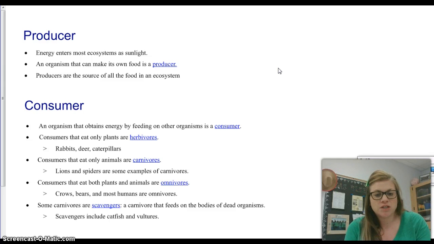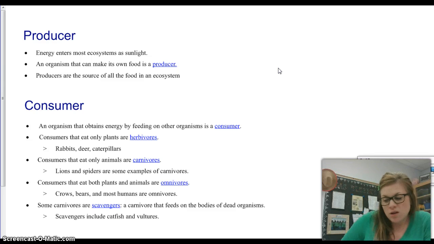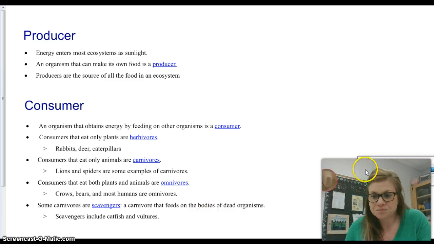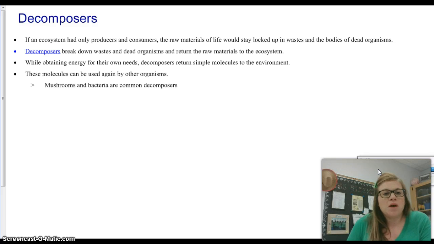Now, scavengers, these are the carnivores that feed on bodies of dead organisms. These are catfish and vultures. They're going to eat anything that's already dead. Raccoons are scavengers too. They'll even eat brains. They're gross. All right, so then we have our decomposers.